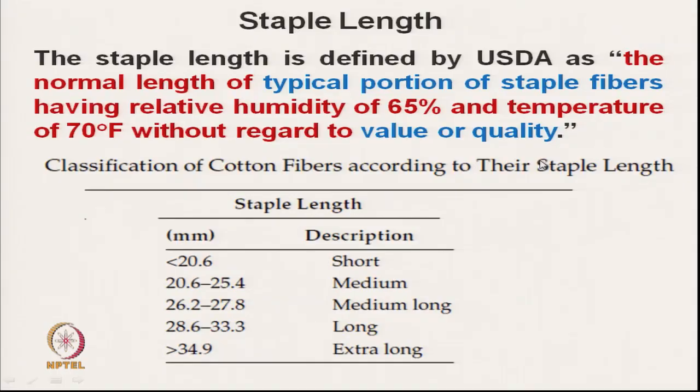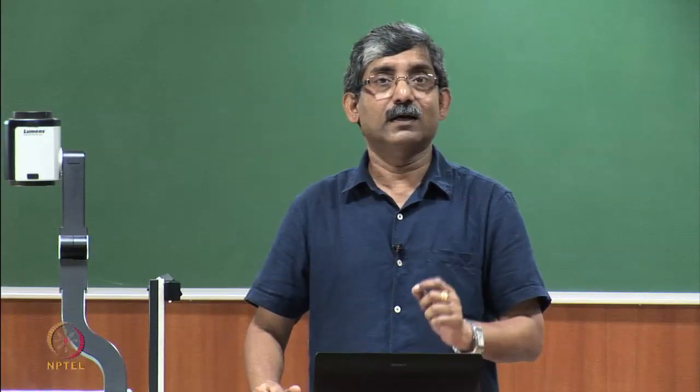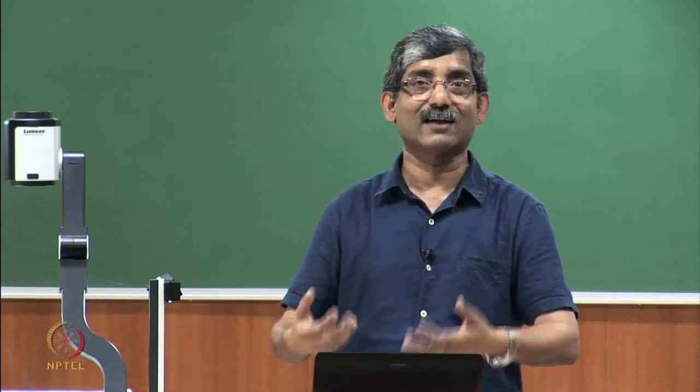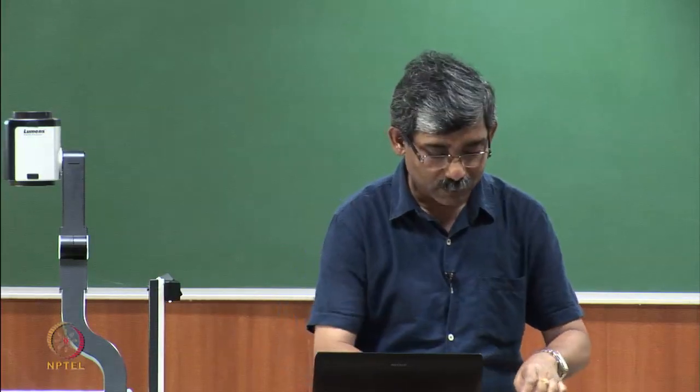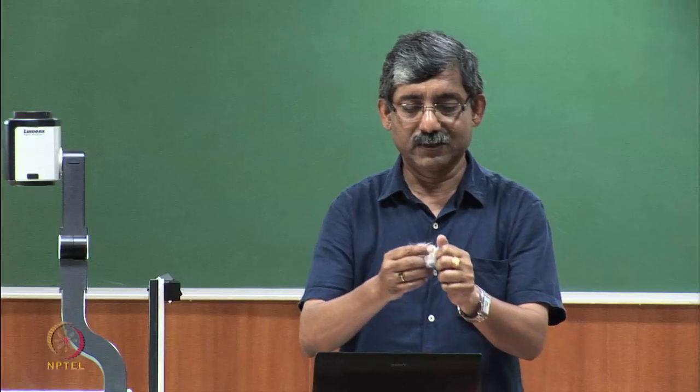This is the standard definition. Now, what does it mean? It means that it is a typical length; we cannot get an exact value, it is a typical value.